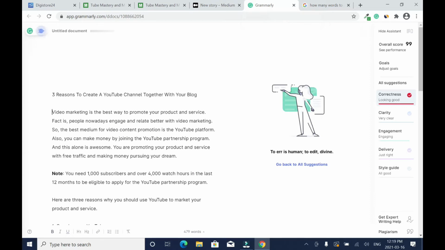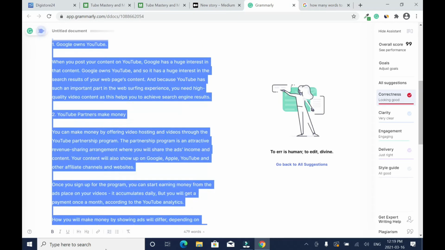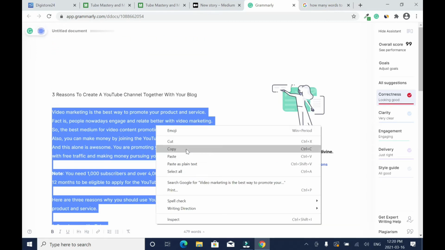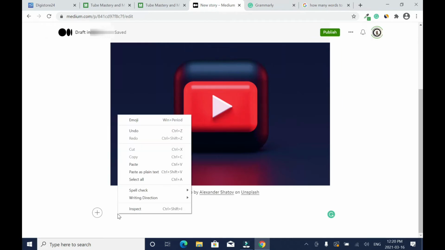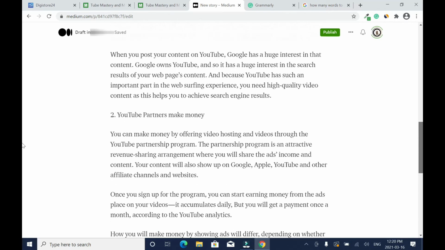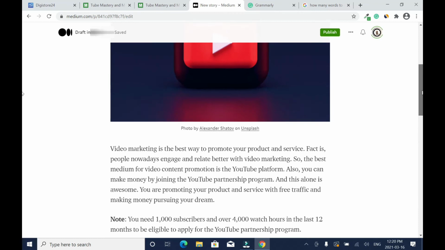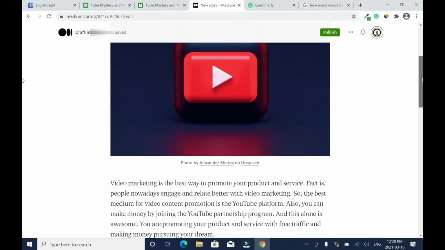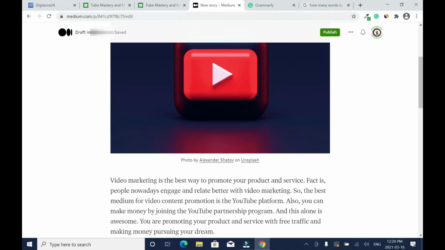Then I'll go grab my article. So I'll copy the whole thing, then right click and click on copy. Okay, then you come back here, right click and paste. Because I have everything formatted in Grammarly, I don't need to do much here, and that's why I like using Grammarly. Okay, so instead of using Google Docs and stuff, you can use Grammarly.